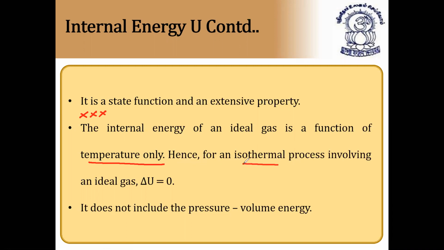Hence, for an isothermal process, delta T is equal to zero. That is, the change in temperature is zero because temperature is constant, involving an ideal gas. As delta T is equal to zero, the change in internal energy also becomes zero. So the change in internal energy is equal to zero for an isothermal process. This we have seen already in lecture 1. Why is it zero? Because the internal energy of an ideal gas is a function of temperature only, and it does not include pressure or volume.